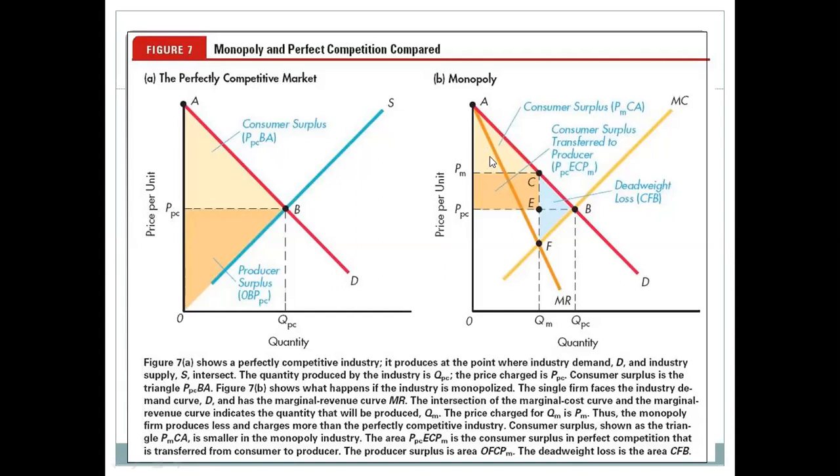And also the area PMECP here is the consumer surplus in perfect competition that is transferred from consumer to producer, and the producer surplus is the area OFCP here. And the deadweight loss is the area CFB.